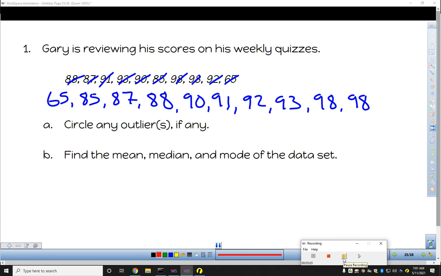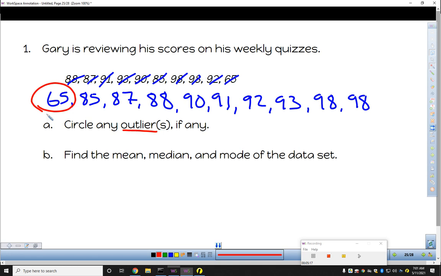So the first thing we need to do is put the numbers in order numerically from least to greatest. You'll see that here. Circling any outlier, that's any value that's extremely higher or lower than the rest of the numbers. You'll notice that Gary here had one bad week where he didn't do so hot. Perhaps that was in topic 4 with our algebra and solving equations unit, right?